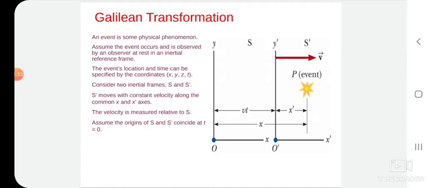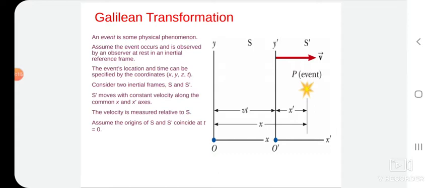Let the origins of the two frames coincide at t equal to 0, so O and O prime lie at the same point. Suppose some event occurred at the point P. The observer O in frame S determines the position of the event by the coordinates x, y and z. Similarly, the observer O prime in frame S prime determines the position of the event by the coordinates x prime, y prime and z prime.